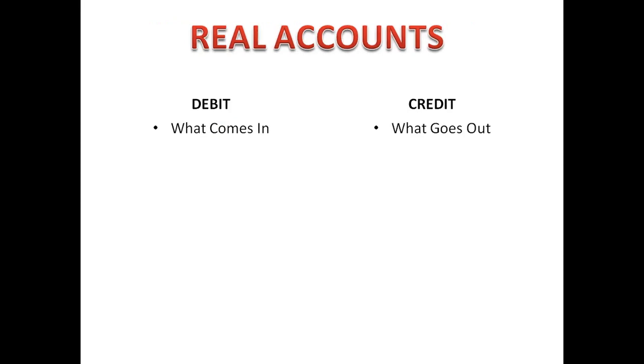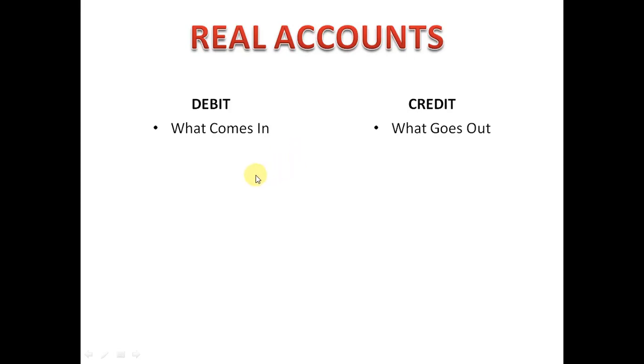Then comes real accounts. As per real account, this is the rule: debit what comes in and credit what goes out. For example, we are purchasing a fixed asset for cash.